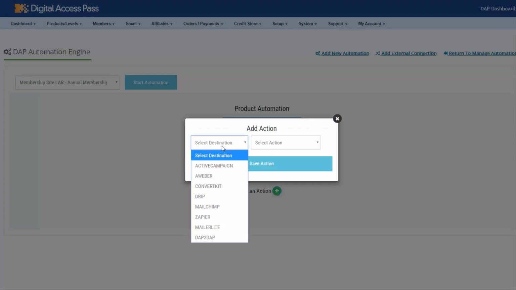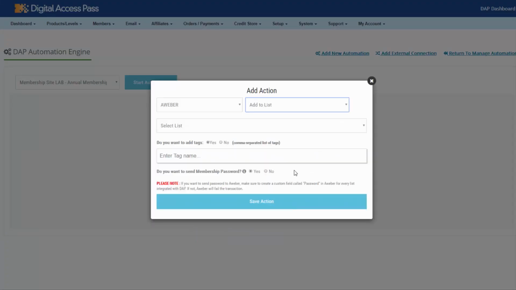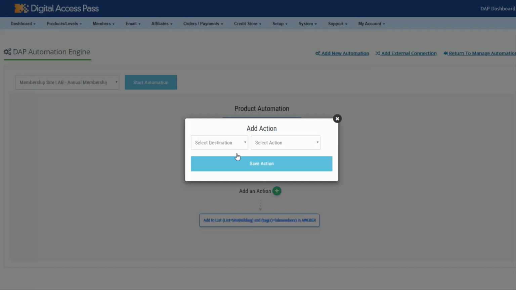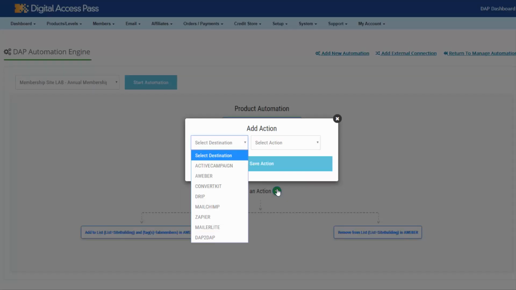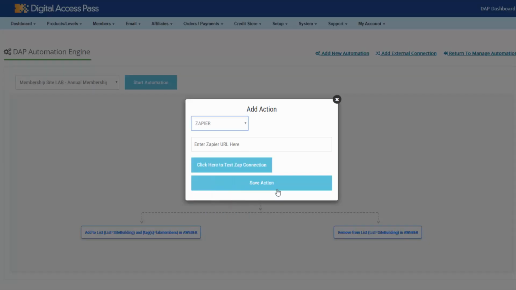You can use the DAP automation engine to add subscribers to your email platform, send tags. You can even send membership password to these email platforms. This way you can send out membership login credentials from your email platform. And also, if you want to integrate with a completely different email platform that we don't have a direct integration with, DAP integrates with Zapier. So you can integrate to your email platform using Zapier. You can connect DAP to your Zap and connect Zap to your email platform.